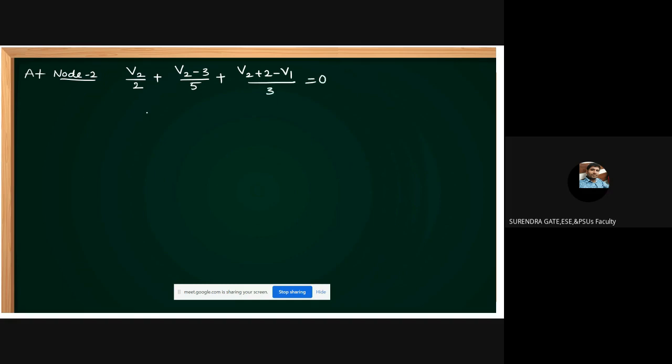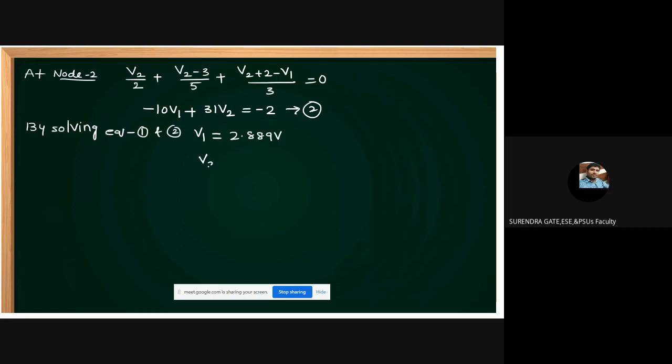You simplify this one, we can get minus 10V1 plus 31V2 is equal to minus 2. This is equation 2. And solving is in our hands. How to solve the equations, that you know. Again, no need to explain that. By solving equations 1 and 2, you do it on your own. What is V1 we can get? 2.889 volts. What is V2 we can get? V2 is 0.8675.